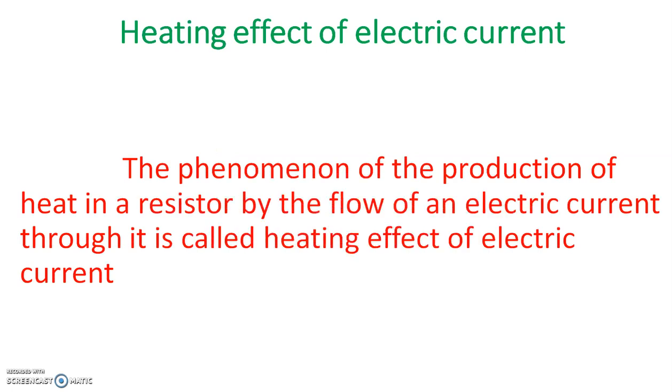So we can write: the phenomenon of the production of heat in a resistor by the flow of an electric current through it is known as the heating effect of electric current. Okay. Is it clear to everyone? So it is related to heat developed in a resistor because of the flow of current. That phenomenon is known as the heating effect of electric current.